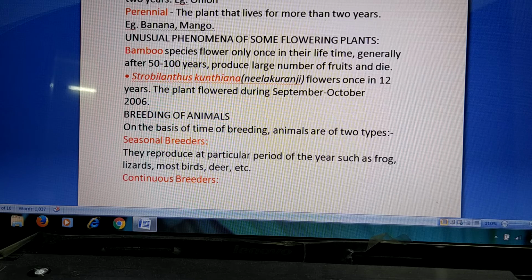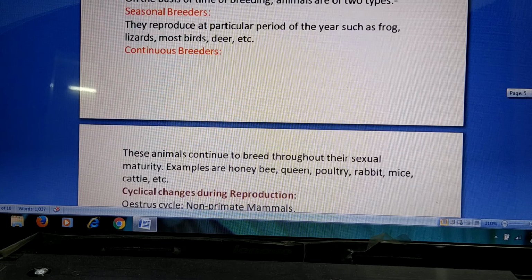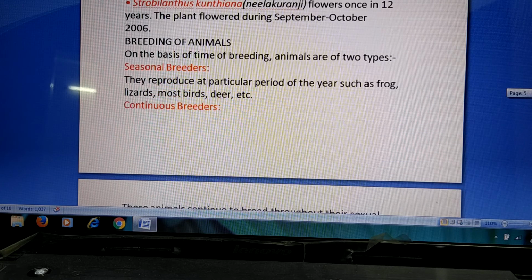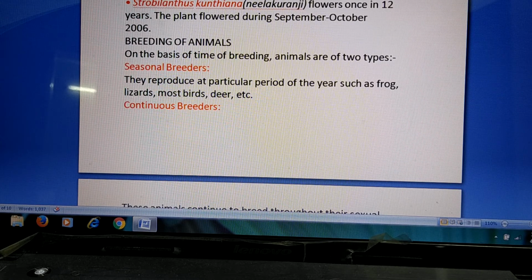So coming to breeding of animals. This was about plants; now breeding of animals. We can see animals on the basis of the time of breeding. Animals are of 2 types, seasonal breeders and continuous breeders. Seasonal breeders reproduce at a particular period of the year, such as frogs, lizards, most birds, deer, etc.